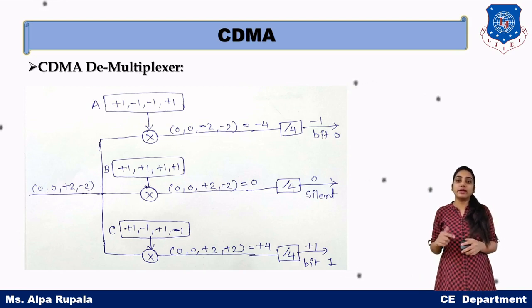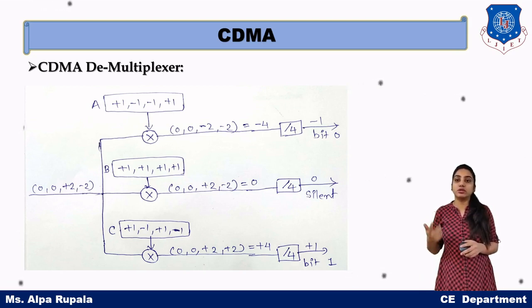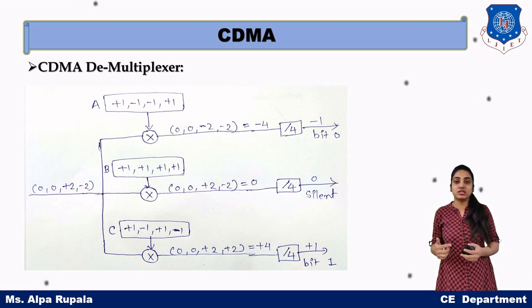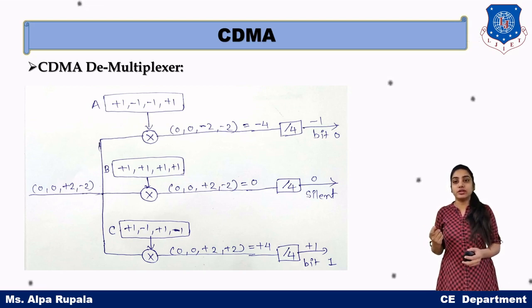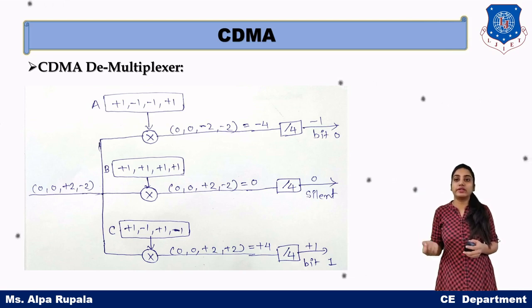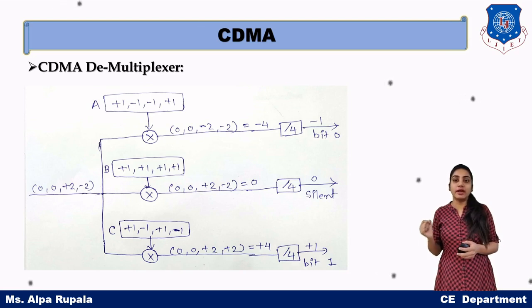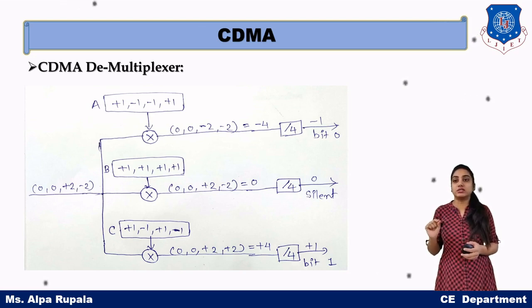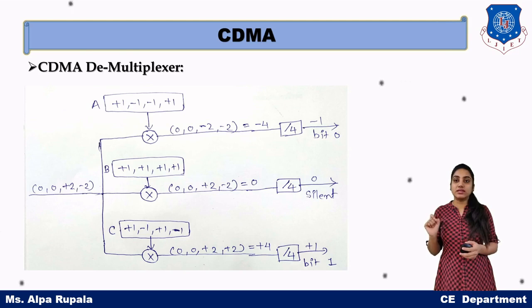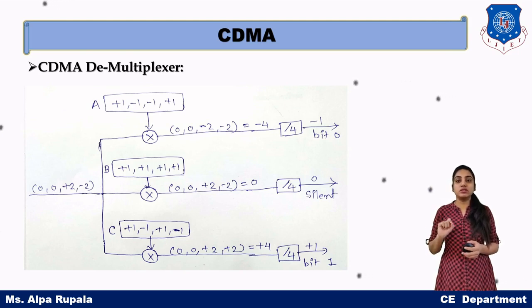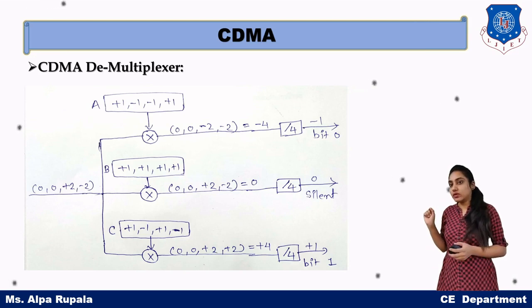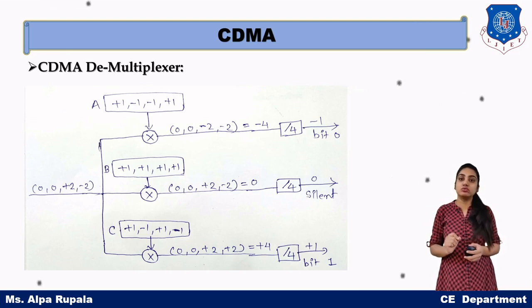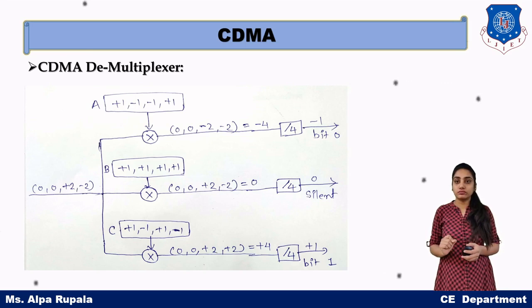Now we multiply the signal with the chipping code, and whatever vector value we get, we add all the bits of that vector. So at station A, the answer will be -4, and the number of bits in the chipping sequence is 4, so we must divide it by 4. -4 divided by 4 is equal to -1.